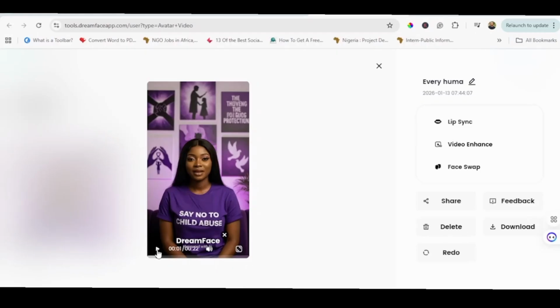In most cases, DreamFace generates per textural generation like this, a maximum of 30 seconds, right? So maybe the text we gave, what we wanted the character to say in this context, is not up to 30 seconds. And also the accent of the voice chosen might be a fast-paced voice. In that case, the character will speak faster than we want her to, or no matter how, it depends on the audience you'll be talking to. That will determine the accent or the audibility of your character, how they talk.